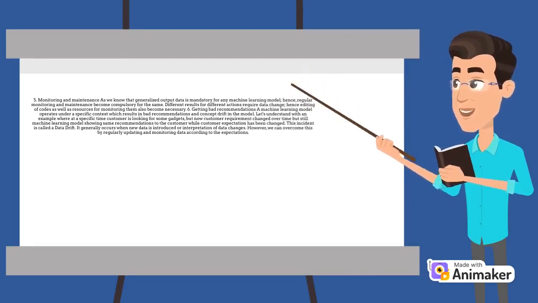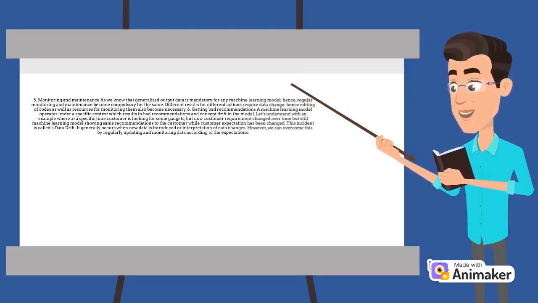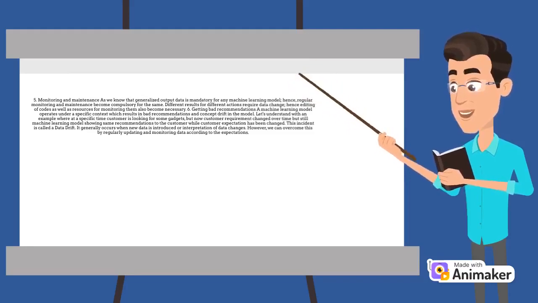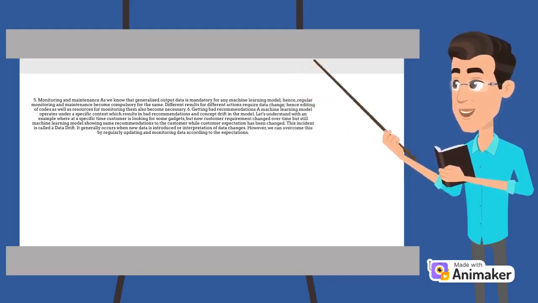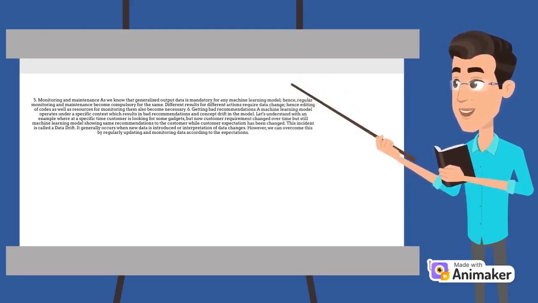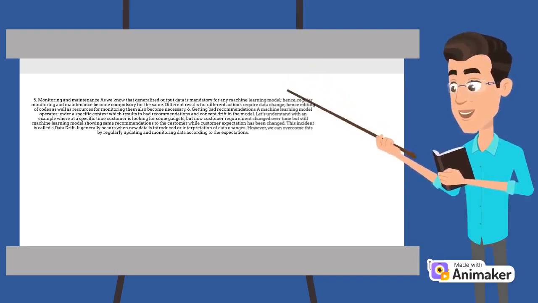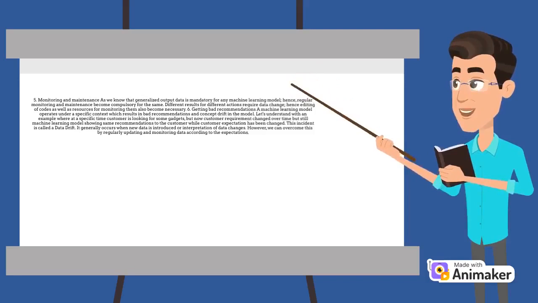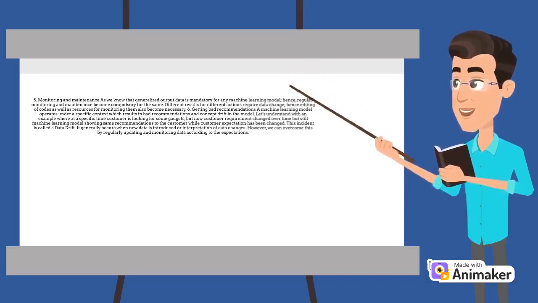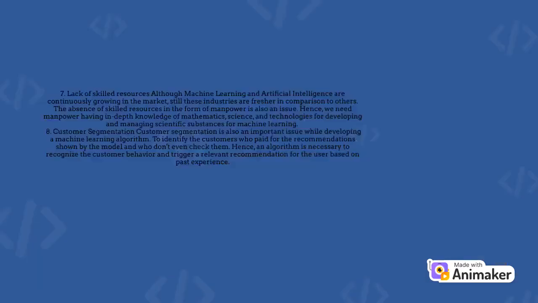6. Getting bad recommendations. A machine learning model operates under a specific context which results in bad recommendations and concept drift in the model. Let's understand with an example where at a specific time a customer is looking for some gadgets, but now the customer requirement has changed over time, but still the machine learning model is showing the same recommendations to the customer while customer expectation has changed. This incident is called data drift. It generally occurs when new data is introduced or interpretation of data changes. However, we can overcome this by regularly updating and monitoring data according to the expectations.